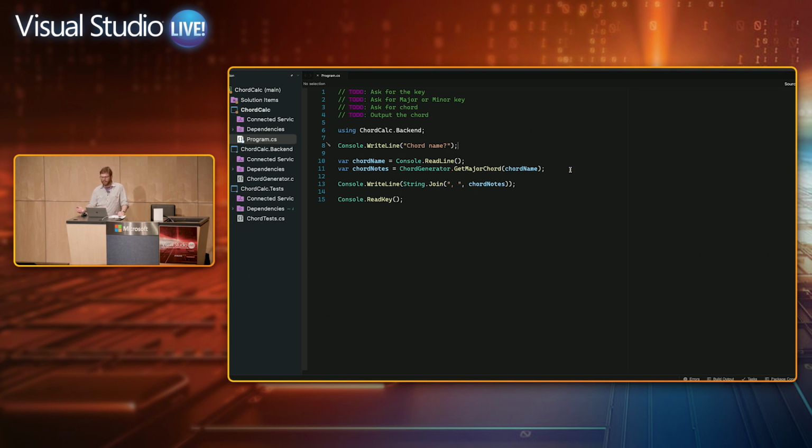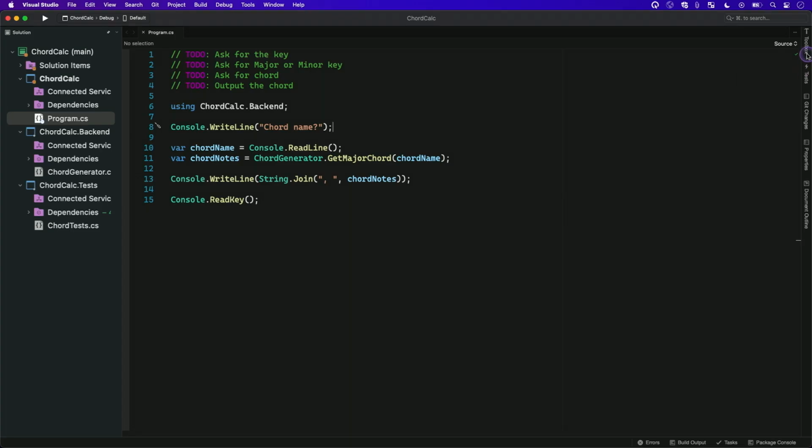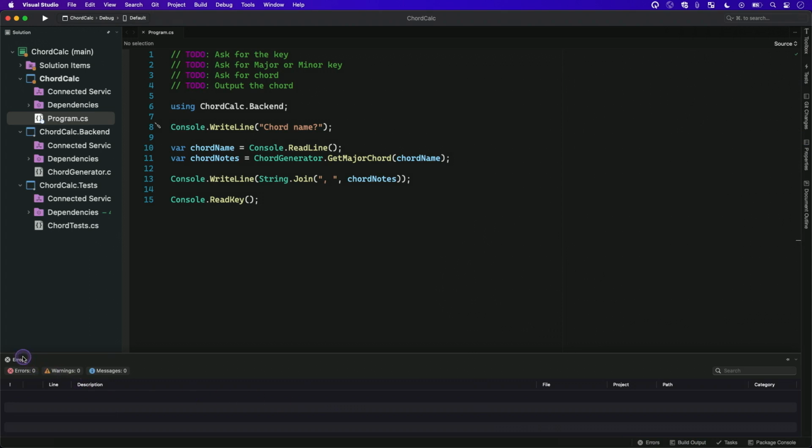If you haven't, VS for Mac is similar to Visual Studio on Windows in this concept of having tool windows around the IDE. You can use for unit testing. You can see your errors down along the bottom. You can customize these windows wherever you want to put them. So like the solution window I can take and move over to the right side if I like that model and am used to it from Visual Studio on Windows.